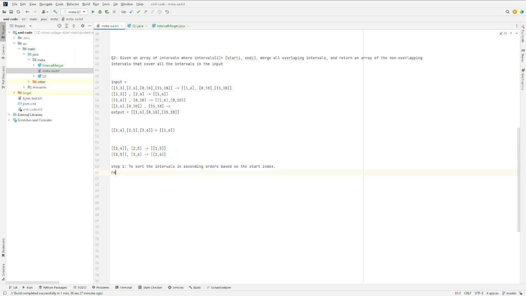So the idea is to maintain a result list, and initially we can just put the single element, the first element of the list of intervals, and then iterate over the array of intervals, and let's write in more of a pseudocode style.